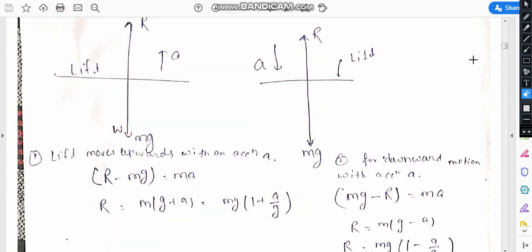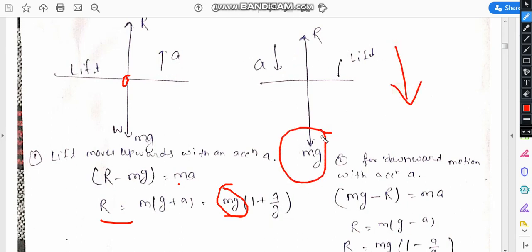So R minus mg equals ma, so R is equal to mg(1 plus a by g). So mg is the weight of the man standing in the lift. But in case the motion is downward, then mg is higher, so the net force on the man is mg minus R, which is equal to ma. So R equals mg minus ma, again we take g common, then R equals mg(1 minus a by g).